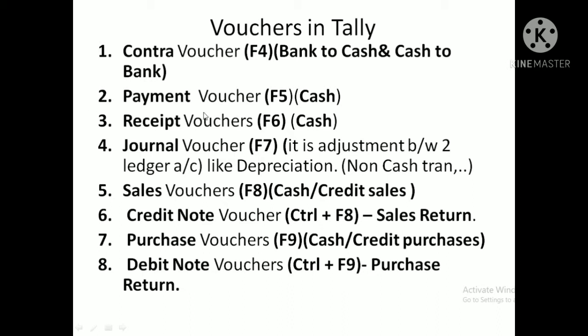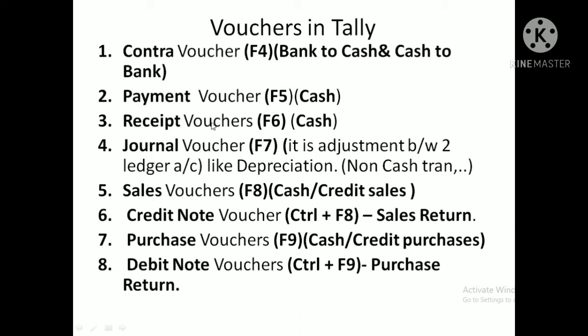Next one, payment voucher. It is related to cash payments. If the company paid any cash, that transaction needs to be recorded using the payment voucher. The execution key is function key F5.